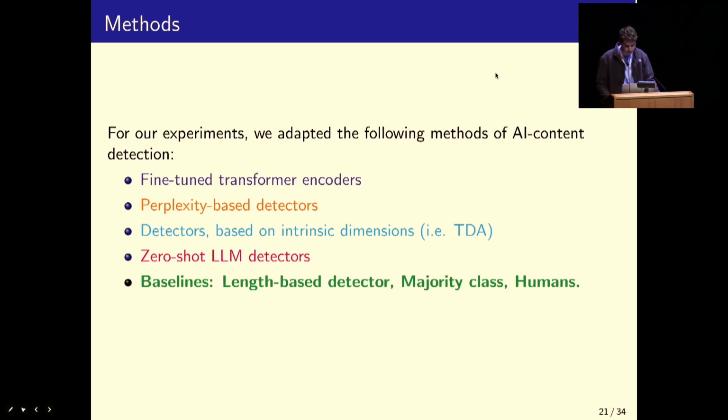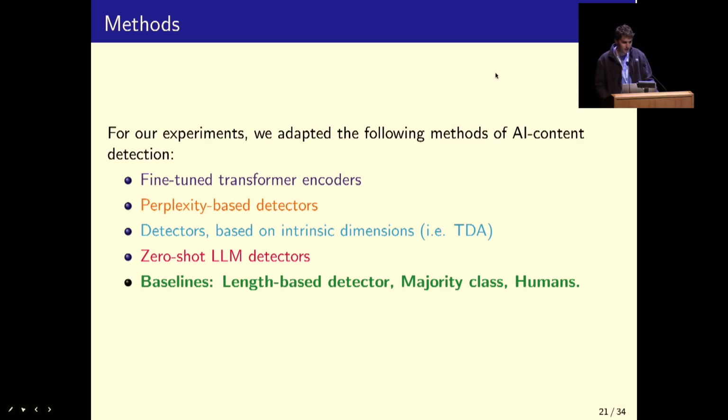The first one is a length-based detector. It just takes as input the lengths of the sentences and tries to classify when the machine generation begins. Secondly, we just have the modal class, so whichever label is most common, where the label again is just the number of the first sentence that was written by a machine.